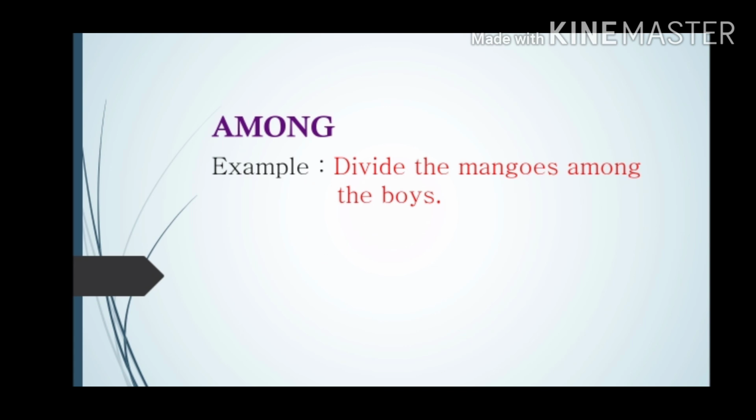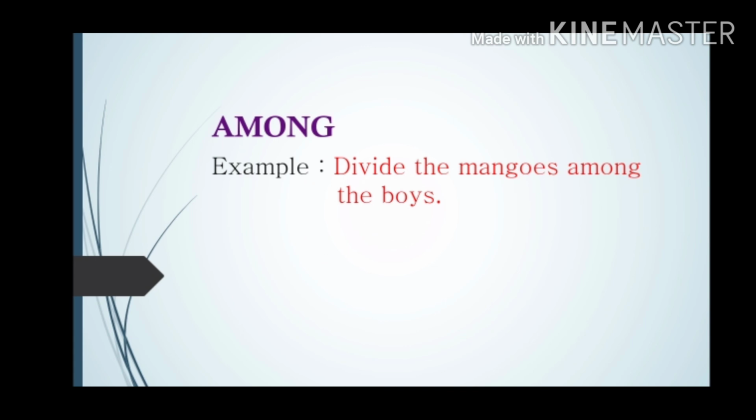among. So here among, you all know the difference between among and between. Just an example is given here. Divide the mangoes among the boys. So suppose you are asked to share something with your friends. There are 4 to 5 friends. Then, for example, you are asked to share the mangoes. Then you will have to use the word among.